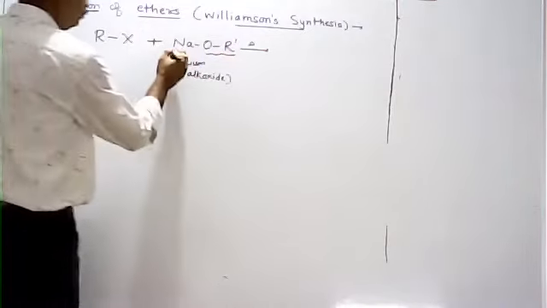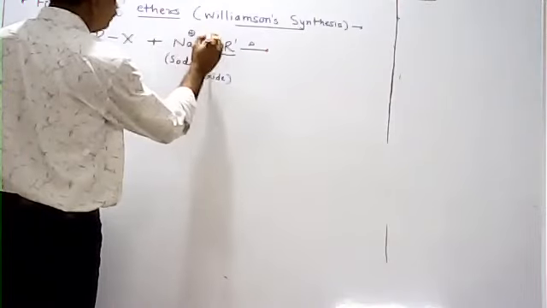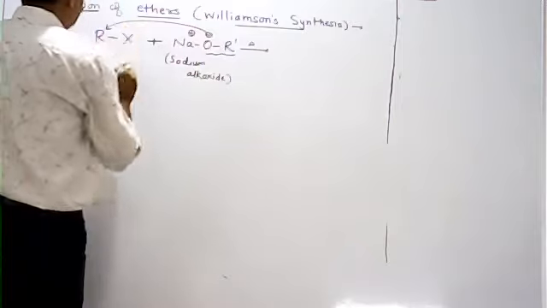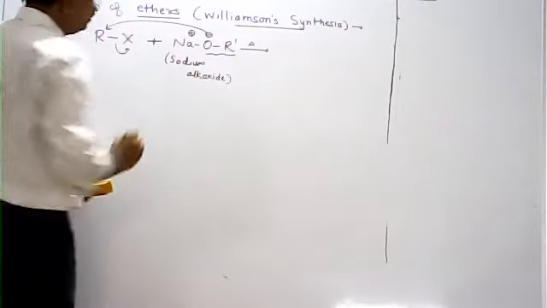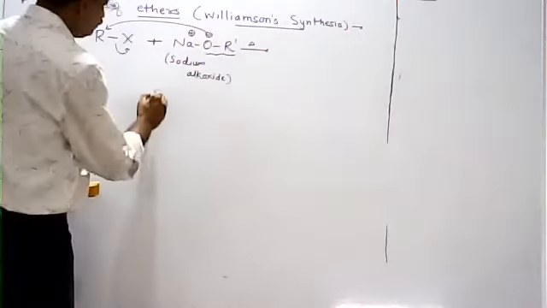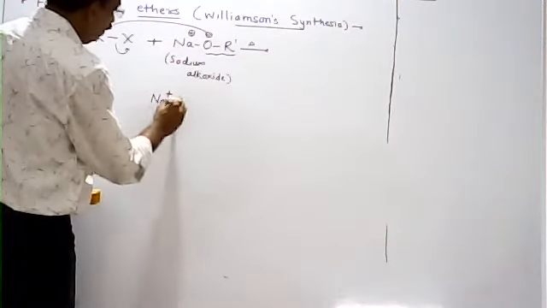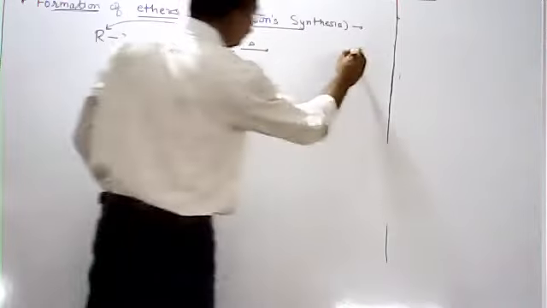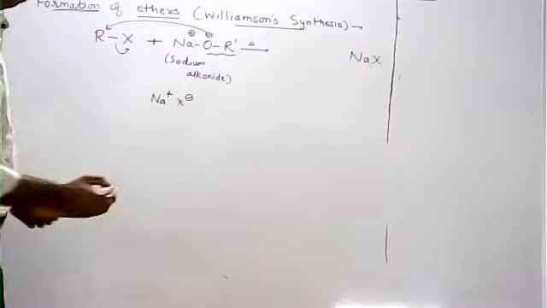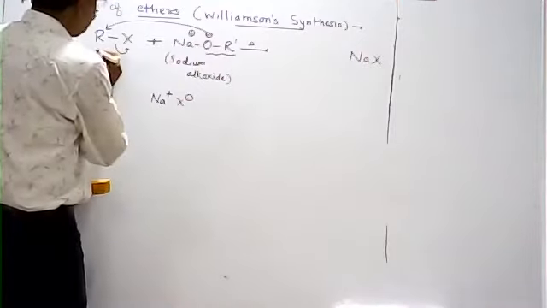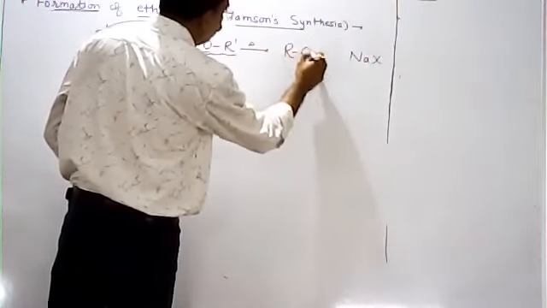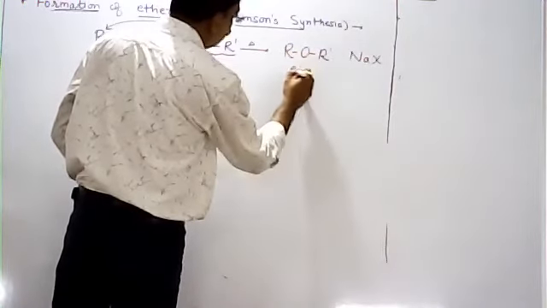The negative part attacks the alkyl group, and then X minus is left, and that X minus combines with Na plus. So Na plus and X minus combine and form the corresponding sodium halide. Then the alkyl group is attached to OR', so ROR'.